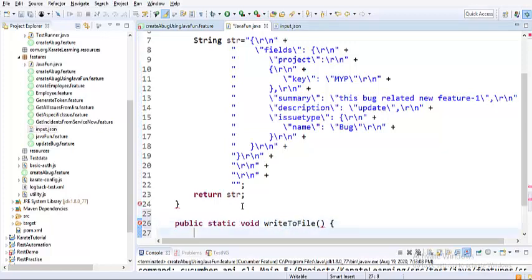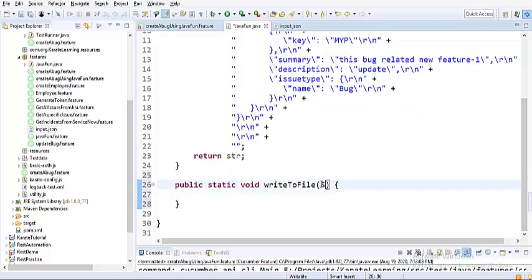Write to file is my method name, and this method is going to take an argument, because it has to write whatever it receives. This method is basically a consumer. Somebody gives this method the data, and whatever data this method has received will be written to a file. That's our logic. Now I would take a print writer. You have a lot of classes, like buffered writer, input stream, output stream, print writer, file writer. Let me use print writer for ease of use.